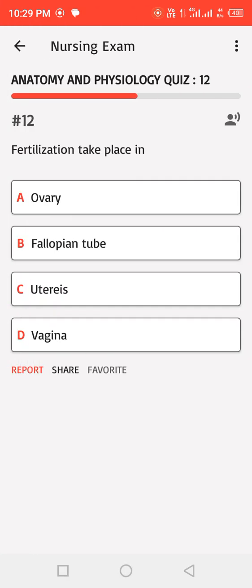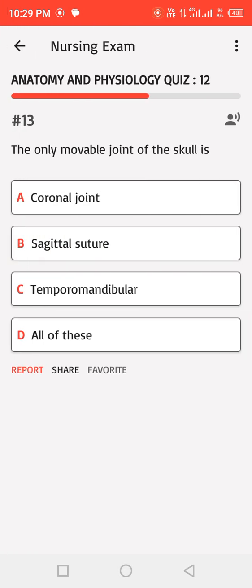Fertilization takes place in: A. Ovary, B. Fallopian tube, C. Uterus, D. Vagina. Correct answer. The only movable joint of the skull is: